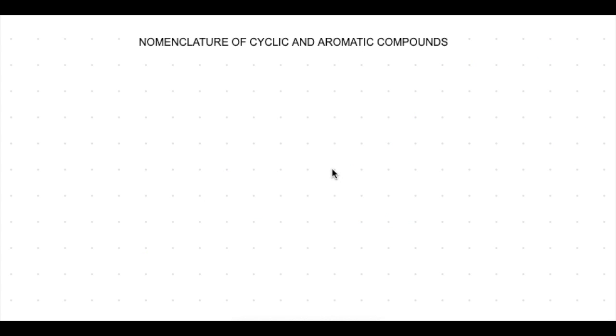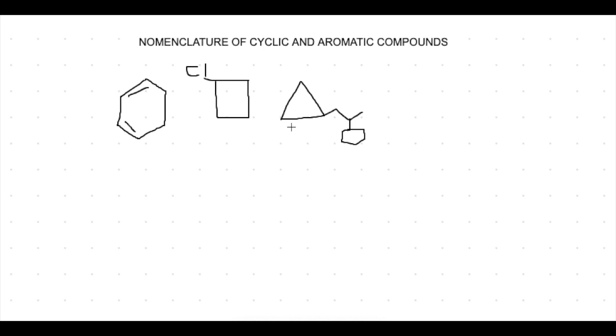Now let's talk about the nomenclature of cyclic and aromatic compounds. So what is a cyclic compound? A cyclic compound is any compound that is in the shape of a ring. So it is closed on both ends. It can't be left open like this. We can have cyclic compounds that have double bonds in them. They can have other substituents coming out of them, and so on.